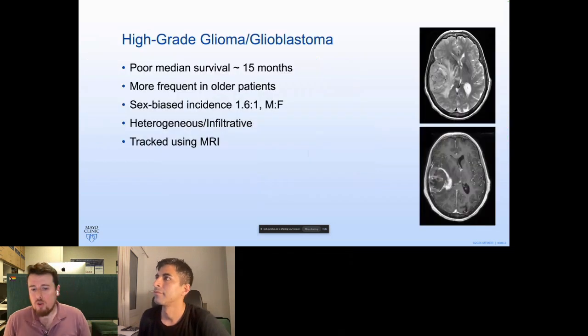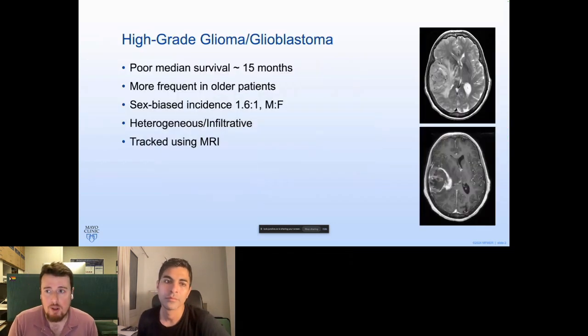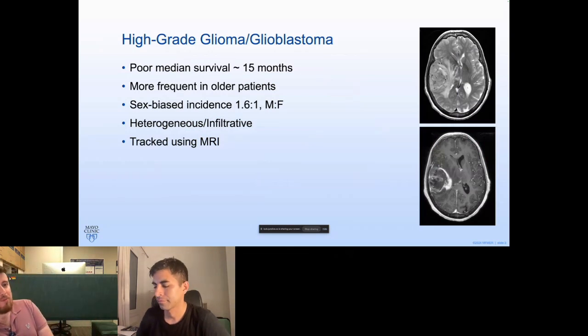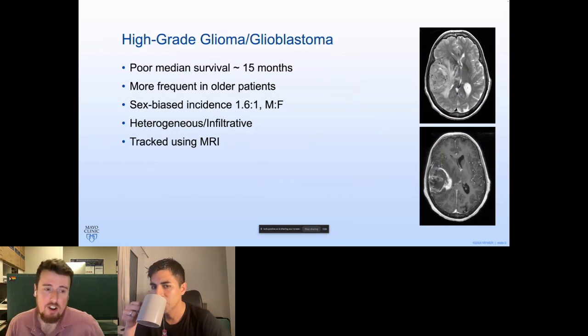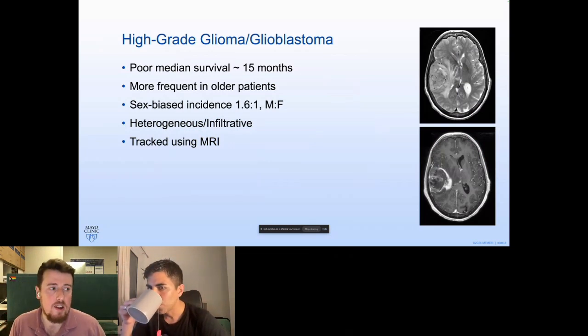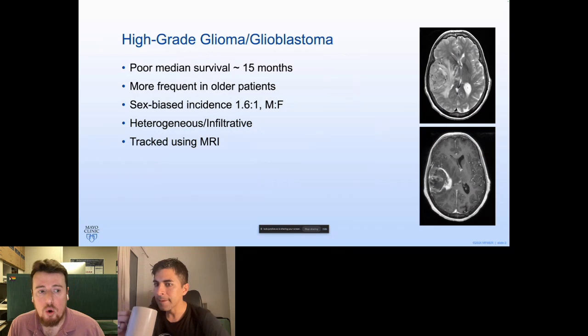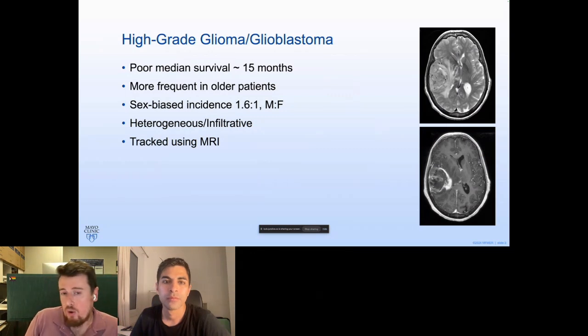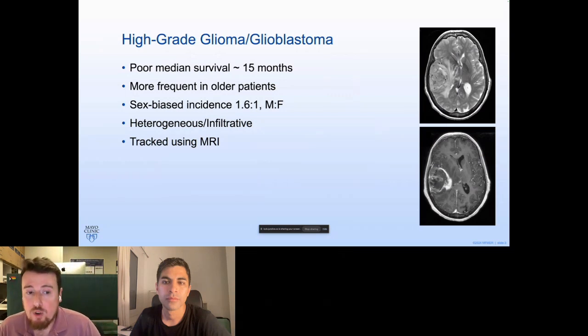For those who might not know, high-grade glioma or glioblastoma is some of the most aggressive primary brain tumors out there. Glioblastoma particularly has a poor median survival of only around 15 months after diagnosis. It has a high incidence in older patients, as well as a slight sex-biased incidence towards male patients. Part of the reason it's so aggressive is that it's very heterogeneous, both within and between patients, and the cells can be quite infiltrative.